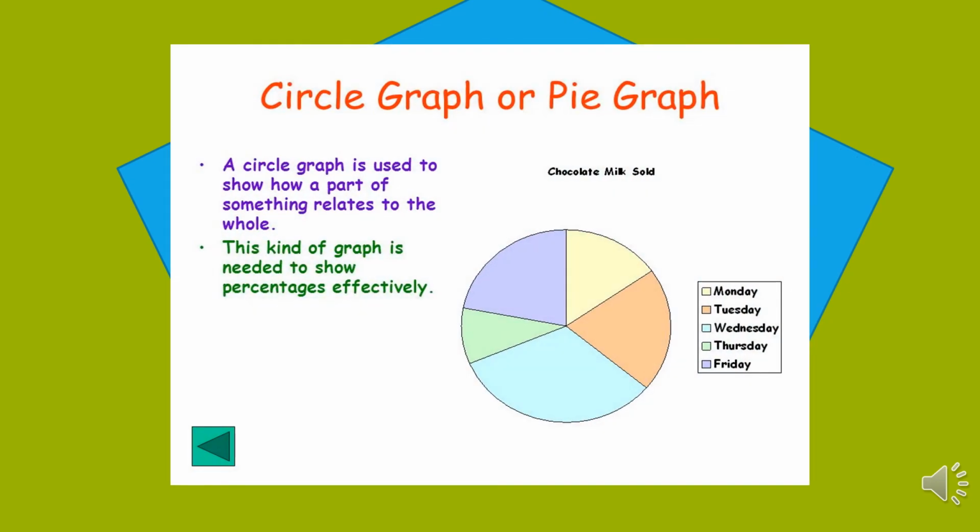Certain events can also be represented by using the pie graph, or we can call it a circle graph. It is used to show how a part of something relates to the whole. This kind of graph is needed to show percentage effectively, right? So in this way, we can calculate the various types of motions by using these graphs.